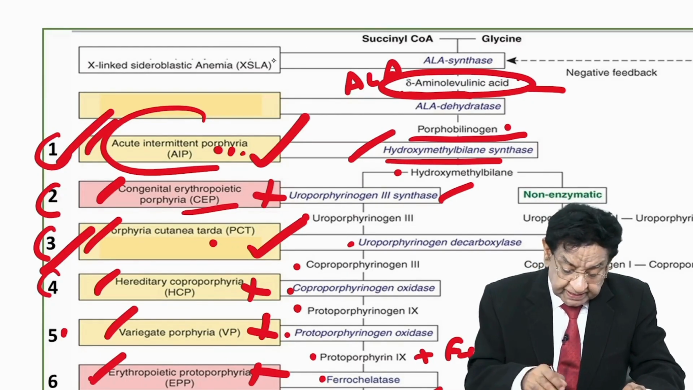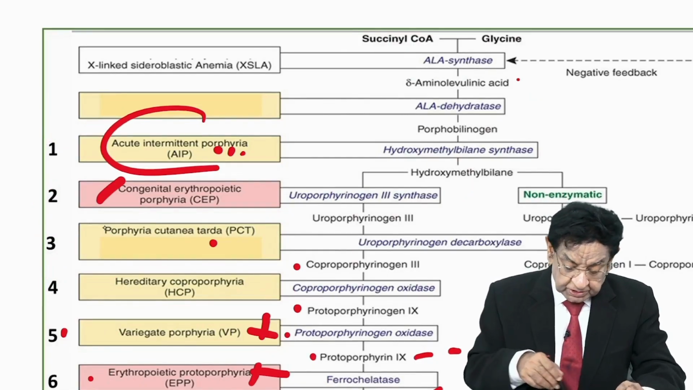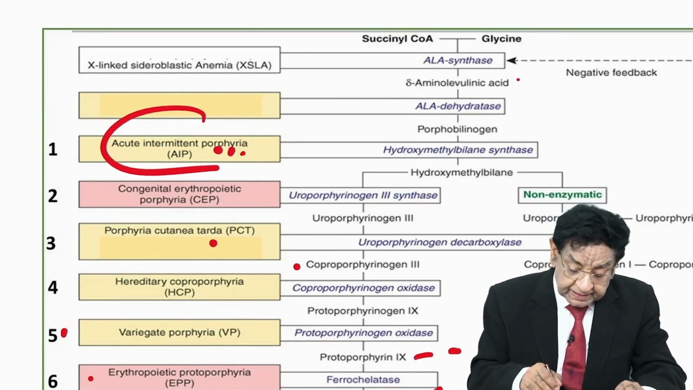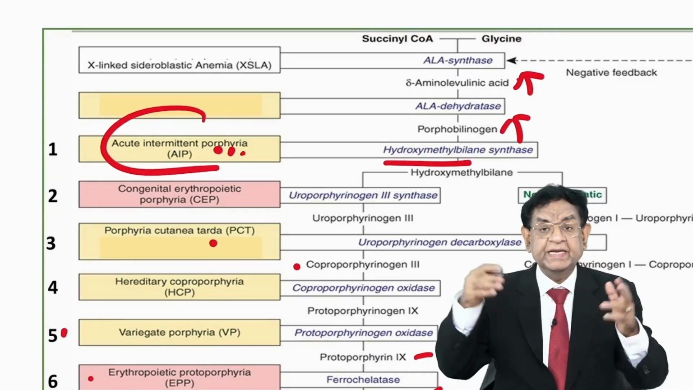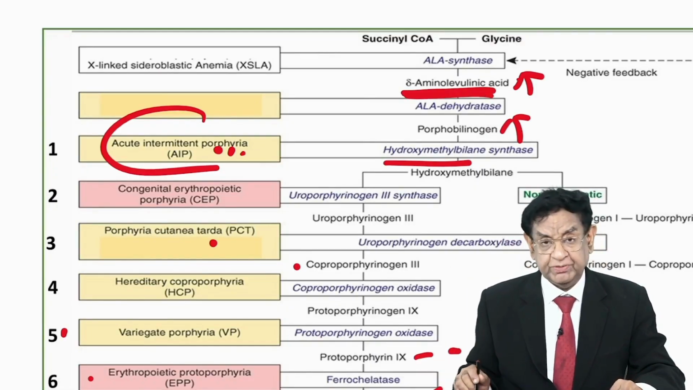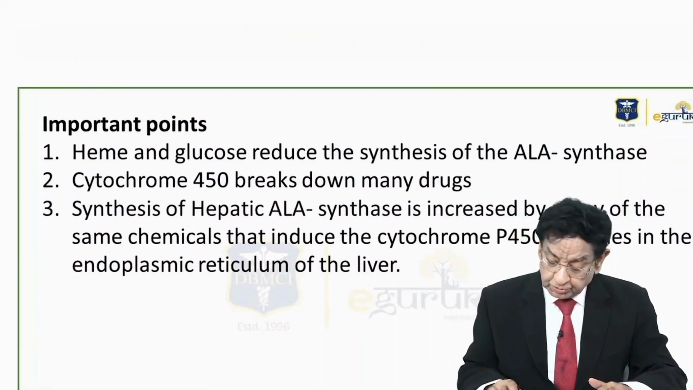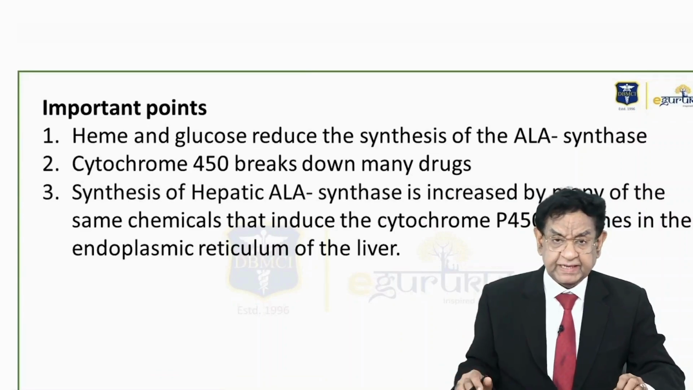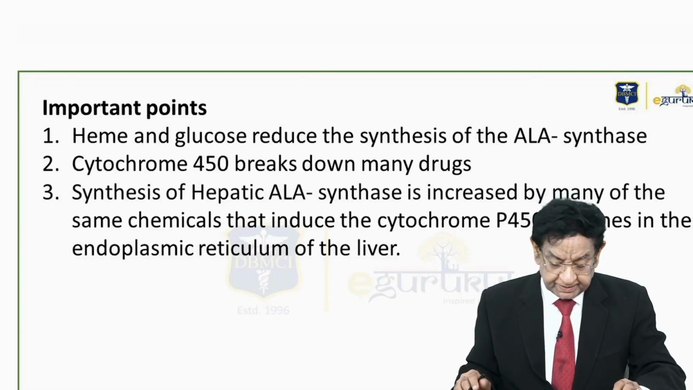Again, let me make it clear for better understanding of the subject. Just now we learned that in case of AIP, this enzyme will be deficient. As a result, this level will be very high and this level will be high. Why? They are the precursor molecules. This molecule is a dangerous molecule, so let's talk more about it. As I told you, ALA is a dangerous molecule which is going to destroy the neurons and brain.